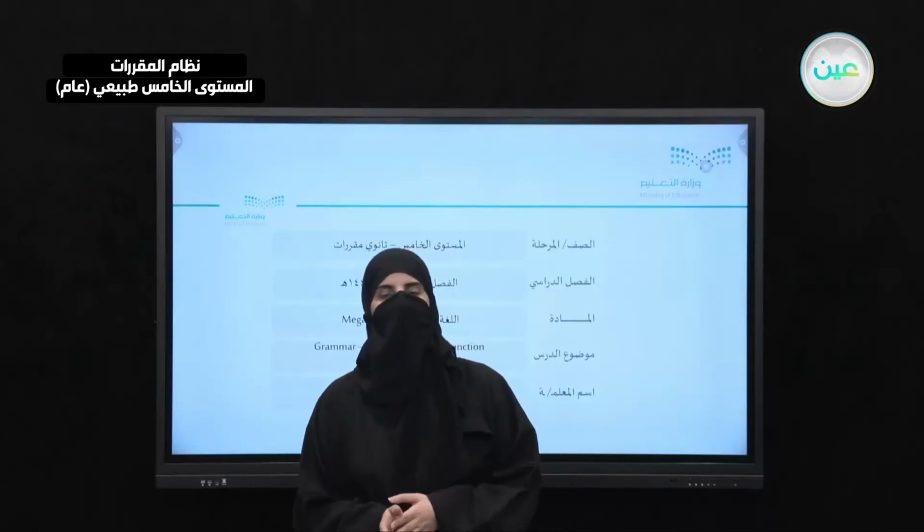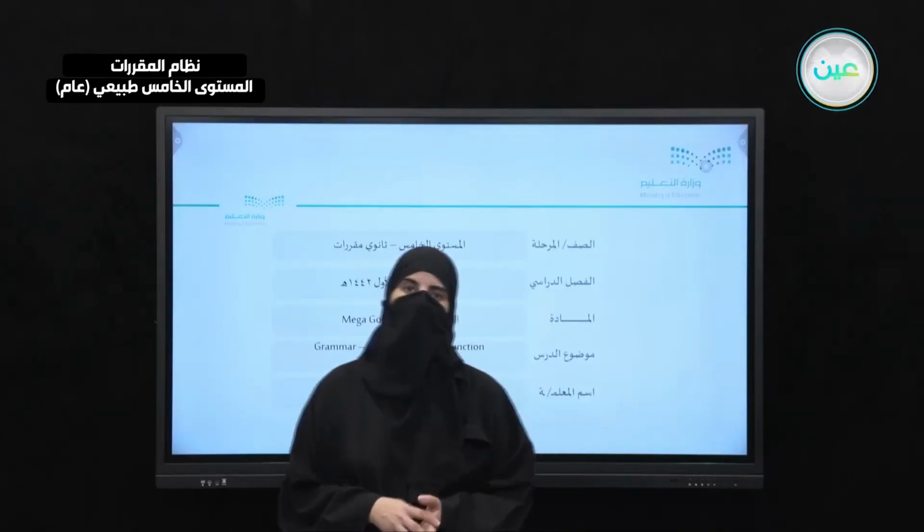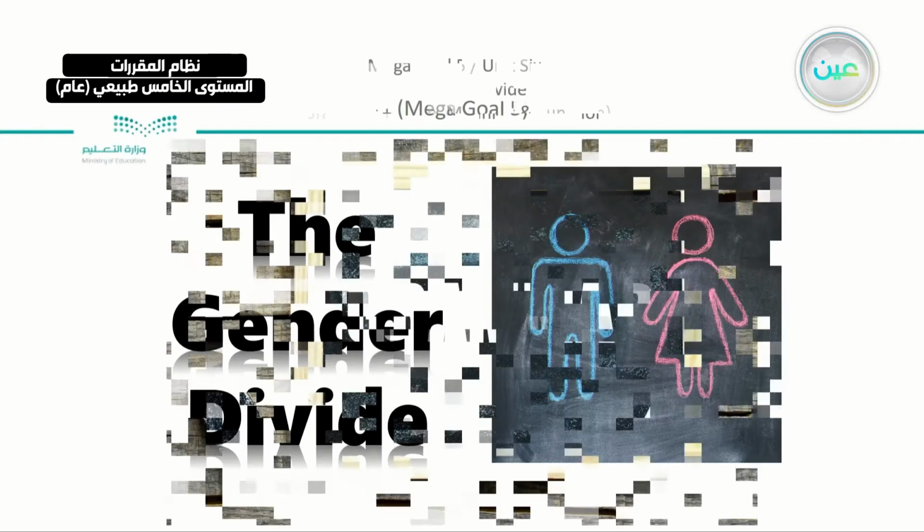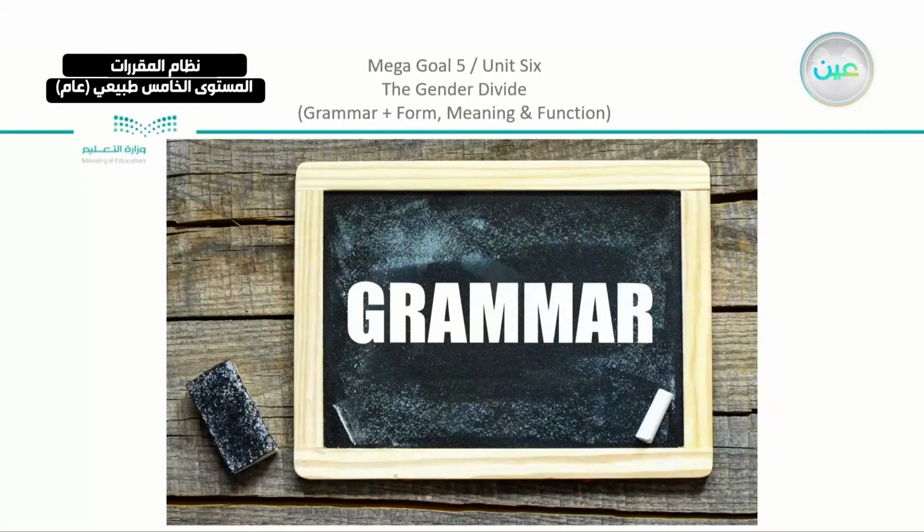Hi students, we're going to start with our last unit here. We have Unit 6, as we mentioned yesterday, which was the gender divide. Now in this unit we are going to discuss the grammar, and then they have the form, meaning and function part as we did in the previous units.